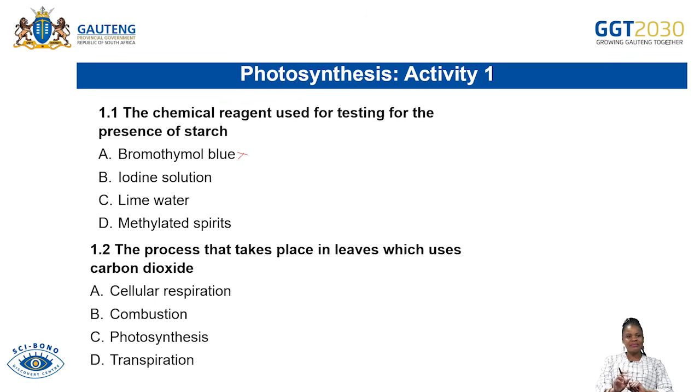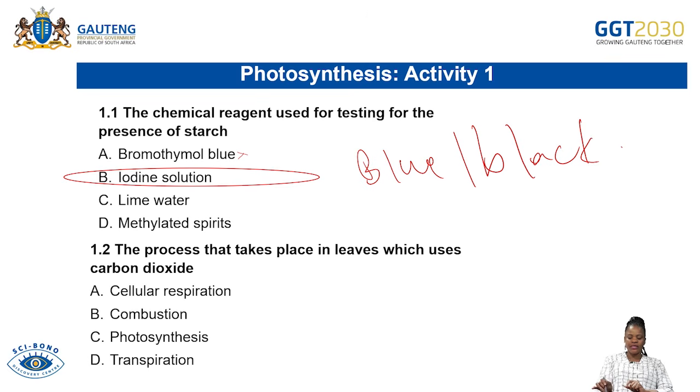So what does that mean? It means that the correct answer is iodine solution. But when you write your answer, you do not write iodine solution. The letter linked to iodine solution is B. Do not forget that when we test for the presence of starch, we always use iodine solution. If starch is present, the substance tested for starch will turn blue-black when iodine solution is used.